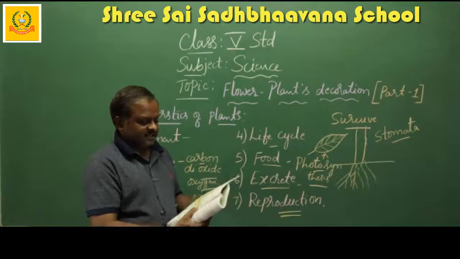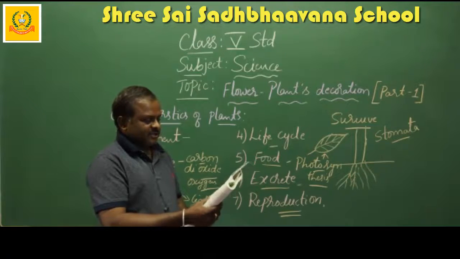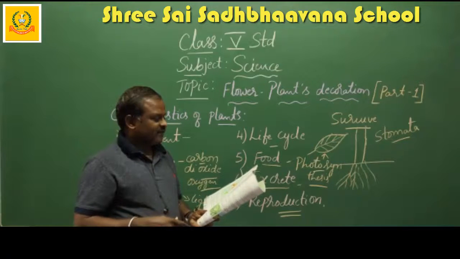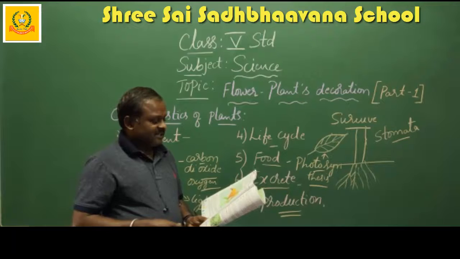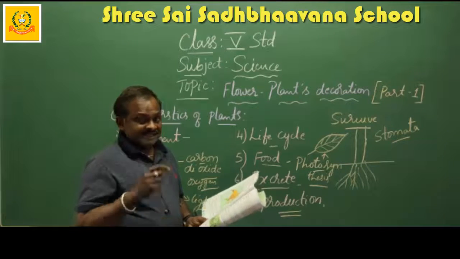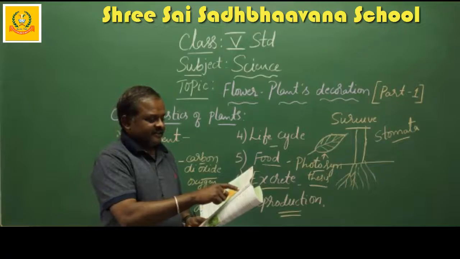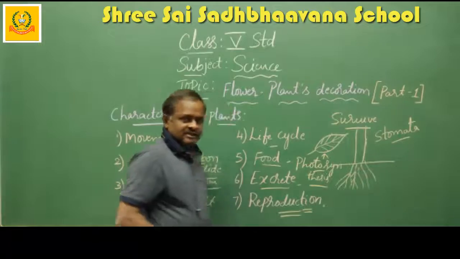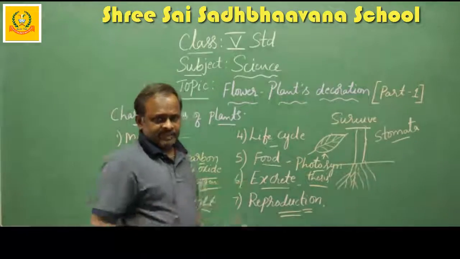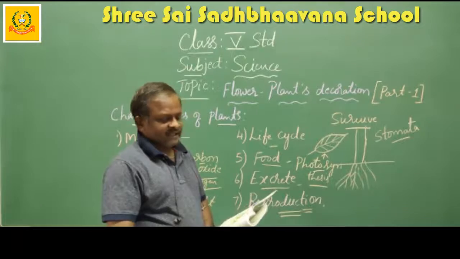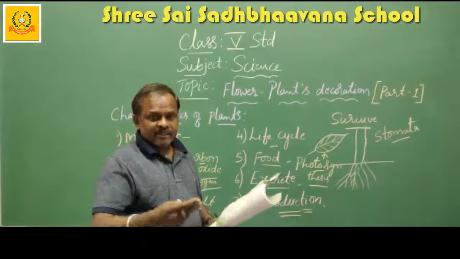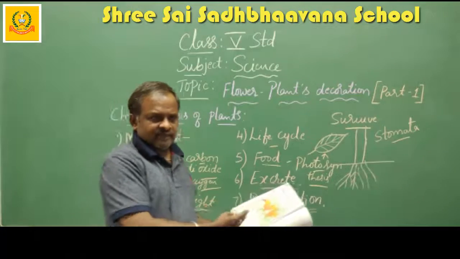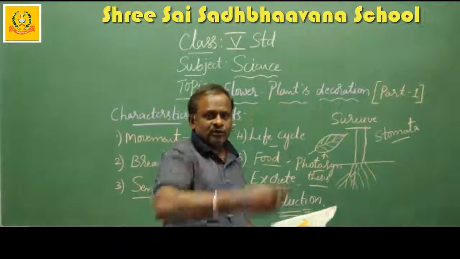What is the meaning of reproduction? They produce the same type of themselves, their own kind, because after some days the original plant will die and their multiples will grow into plants.